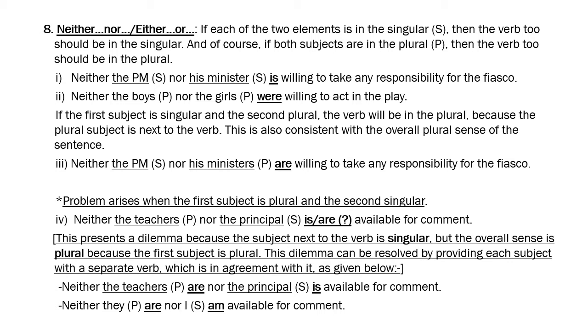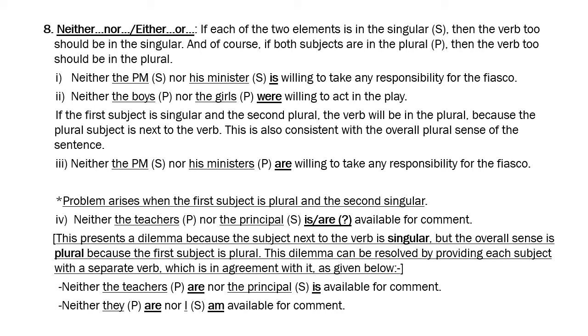Now, this is a fine aspect related to this question, which you should note for your own understanding of what is correct English. But the examiner who may have such a question in an exam may not know this rule, so he may expect from you the knowledge of the rule that the second subject should agree with the verb. So if you say neither they nor I am, it should be am as per the rule.